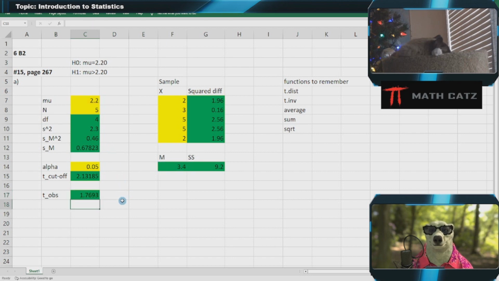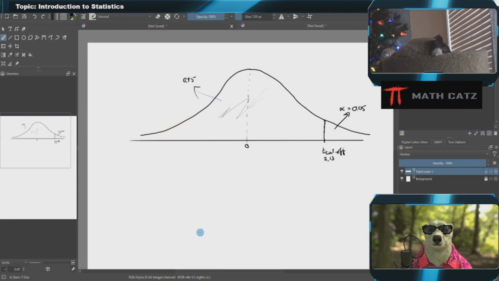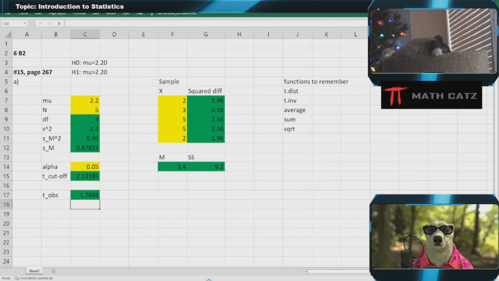And I get 1.77-ish. 1.77. Let's visualize that. It's very handy to visualize that. 1.77. Ooh, that's over here. So my t observed, 1.77, is not past the cutoff. It's to the left. So we take that as not strong enough evidence to suggest that the null hypothesis is not true, because it's very likely to get something in this area, which is why we have that cutoff line to base our decision on.